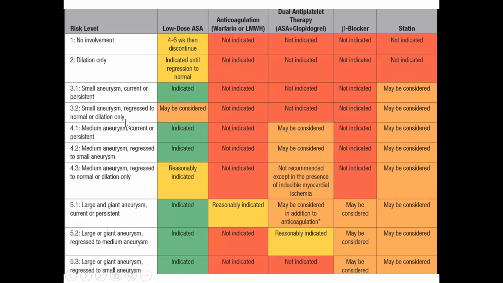So if the small aneurysm regresses to normal or only dilatation, aspirin may be considered, 2B indication. So once the aneurysm becomes small and becomes normal or dilatation, it becomes a 2B indication for aspirin. We can stop also. Okay. Statin may be considered. Medium aneurysm also is the same, class 1 indication for aspirin. Even after it becomes small again we have to continue, class 1. After it becomes normal, reasonably indicated.